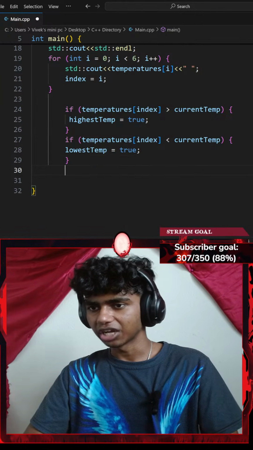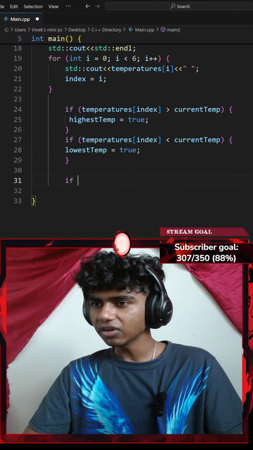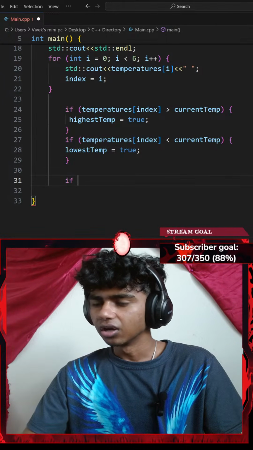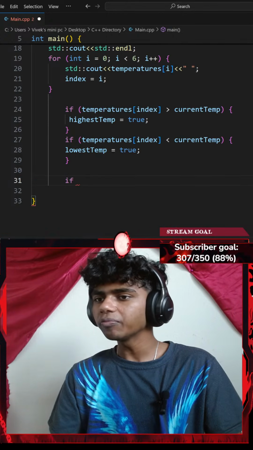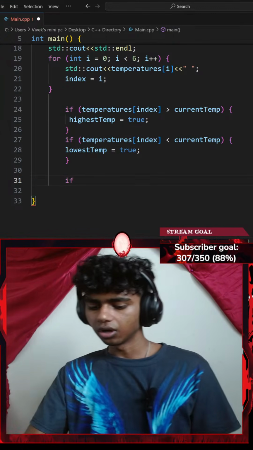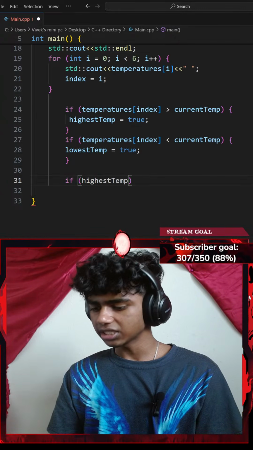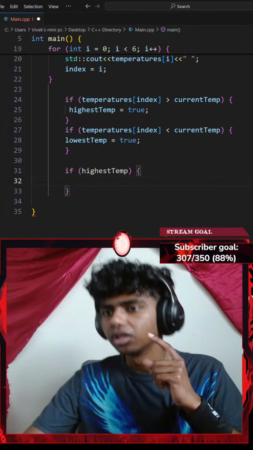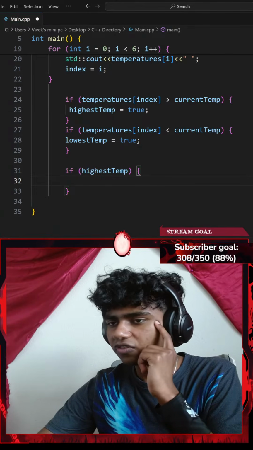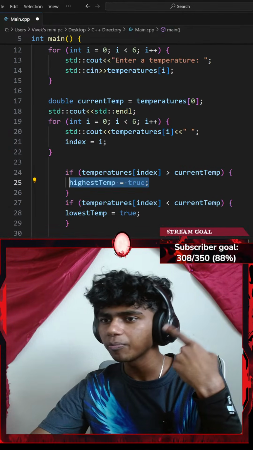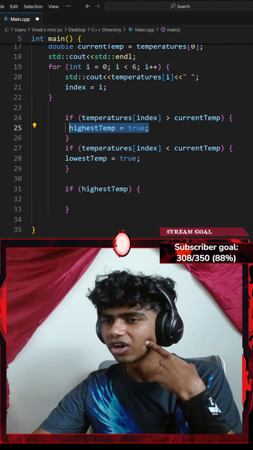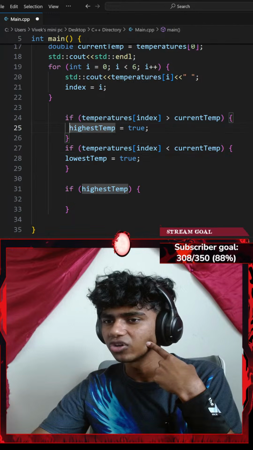Let's add another if statement now. If, a pair of parentheses, if highest temperature, I do want to print highest temperature. So if highest temperature is set to true, I'll do something. Should I go with a for loop? If my highest temperature is set to true, then I want to print my highest temperature inside of my array, so I would have to iterate over my array.